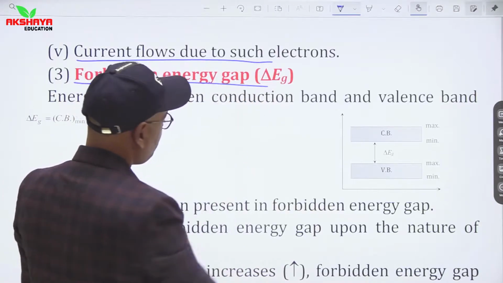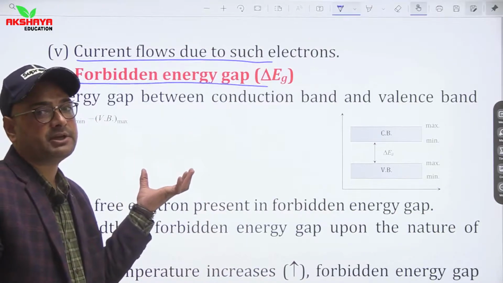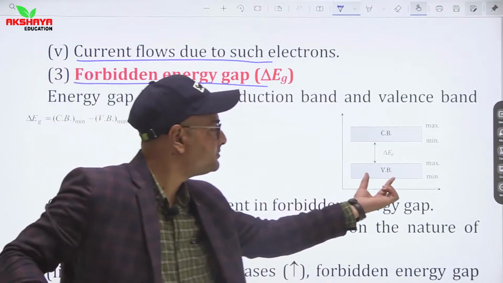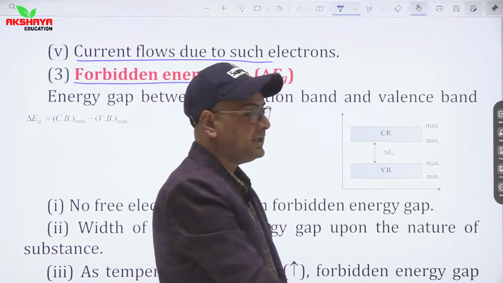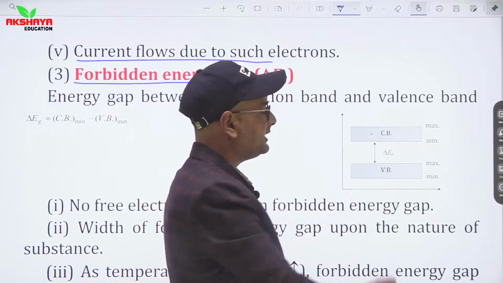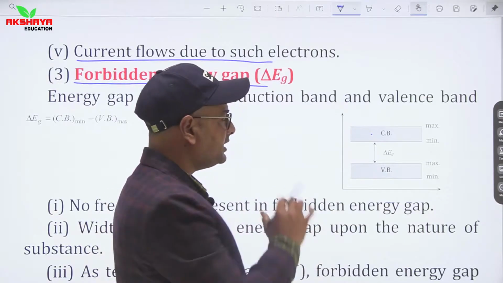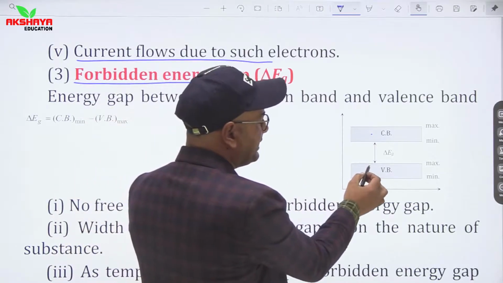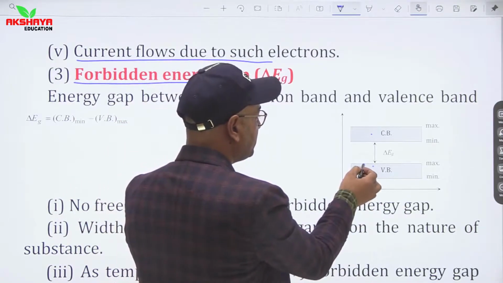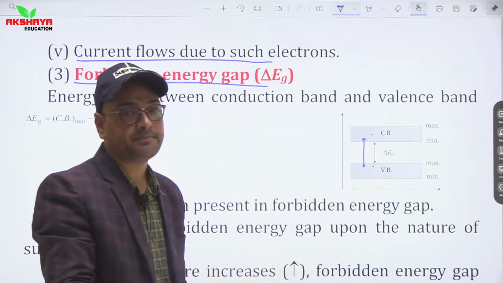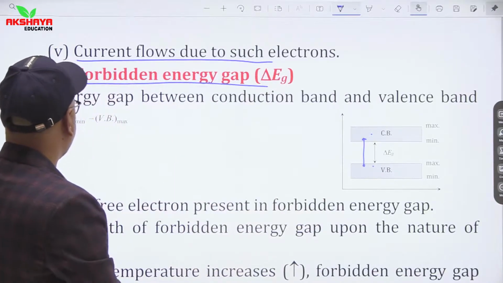The third one is the forbidden energy gap. It is the energy separation between the valence band and the conduction band. The lowest band is the valence band and the topmost band is the conduction band, and the separation between them represents the forbidden energy gap. It represents the minimum amount of energy required by any valence electron to transit into the conduction band. So this gap is known as the forbidden energy gap.